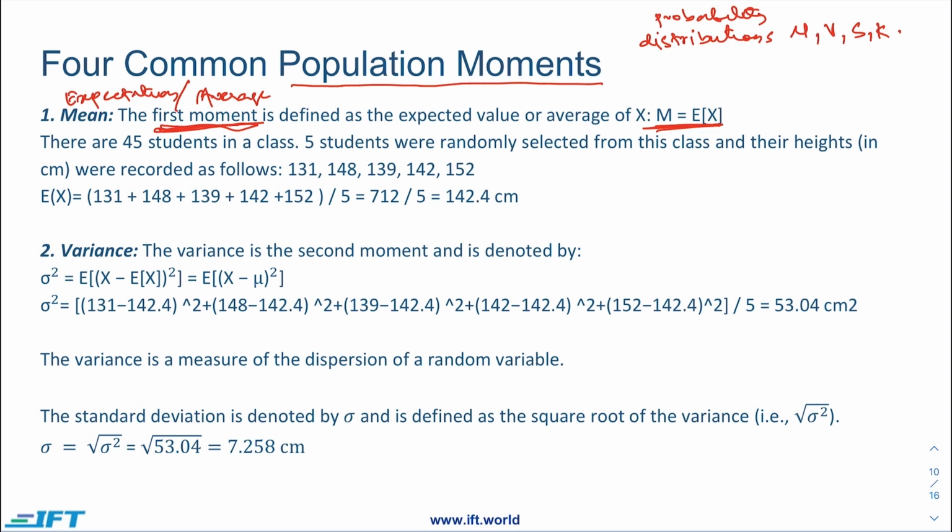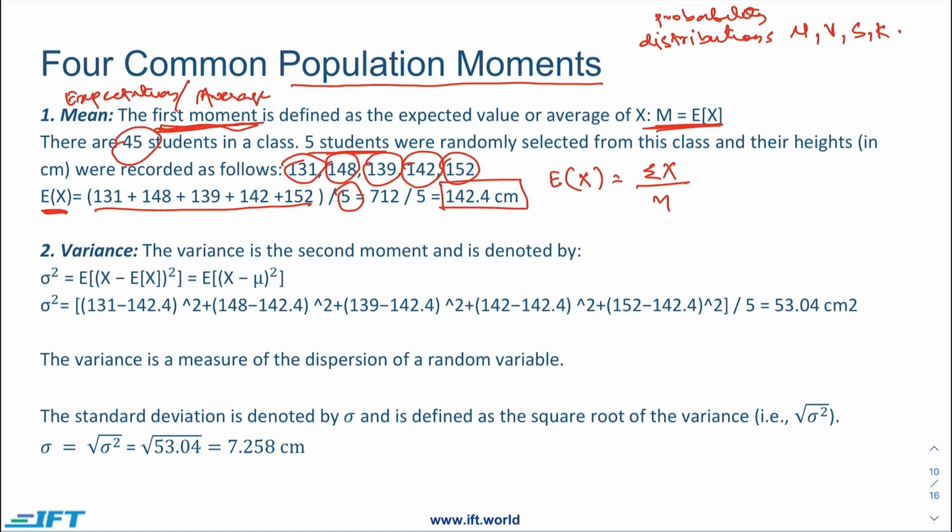Very simple. Let's take an example. If there are 45 students in a class and 5 students were randomly selected from this class and their heights were noted in centimeters. Let's suppose that their heights were 131, 148, 139, 142 and 152. If we have to calculate the expected value of X, we'll just sum these numbers and divide by 5. As discussed earlier, expected X is equal to summation of X divided by N. So the average would be 142.5 centimeters.